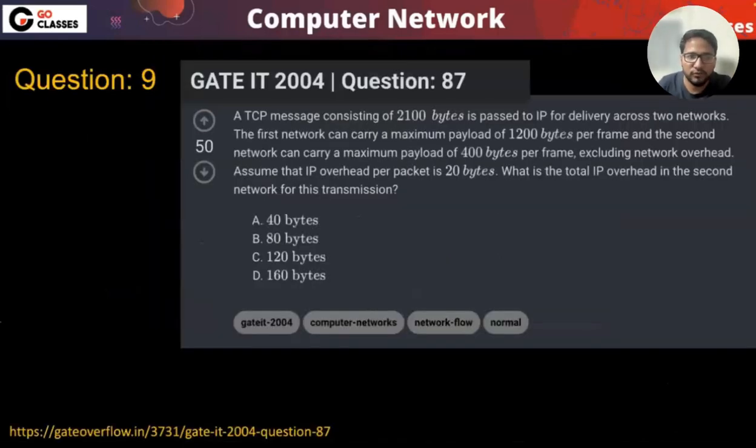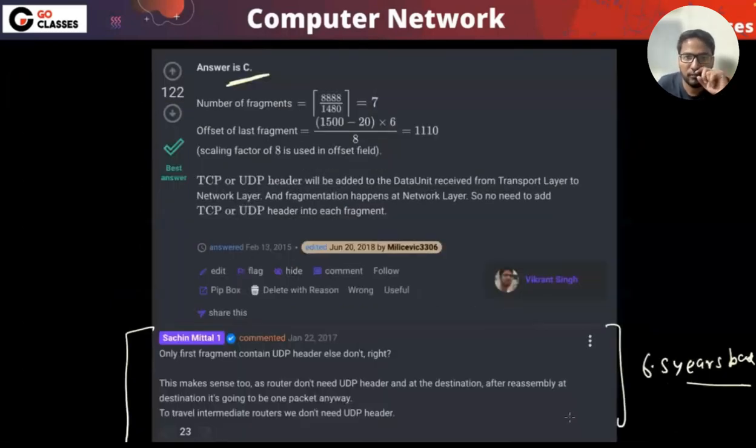Now let's see this question, which was asked in GATE 2004. A TCP or UDP header will be added to the data unit received from the transport layer to the network layer, and the fragmentation header. I was just reading what they have written. So "no need"? Do you really think this is no need? "No need" is not a good phrase here. It's not that there is no need, it's that we will not do it. We are fragmenting the IP data.